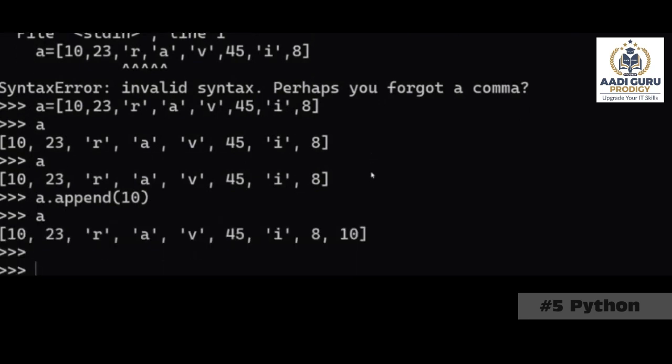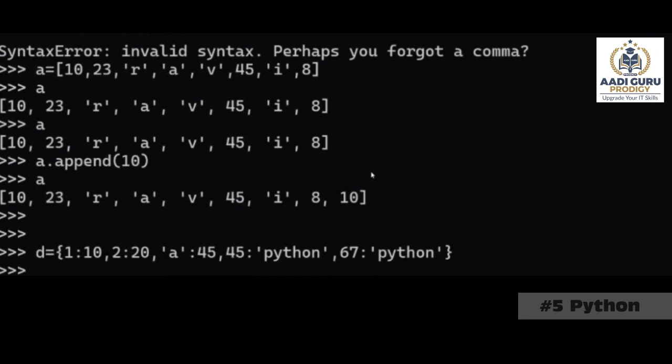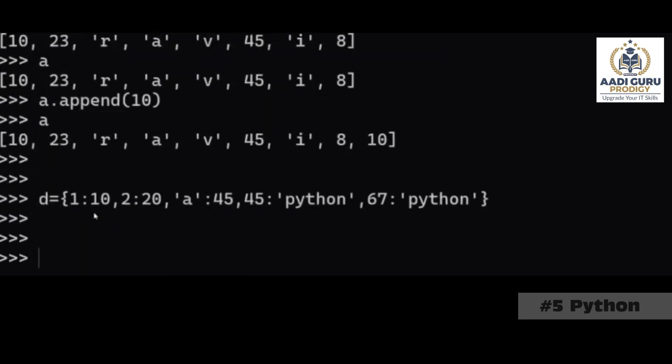Now, if I want to create a dictionary, D equal to, as we discussed, we will be using these brackets. Inside this, I am storing like this: 1 colon 10, 2 colon 20, then 45 colon Python, or let me do 67 colon Python. You can create however you want. Okay, so this is a dictionary.